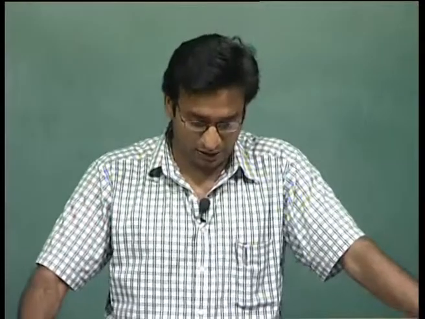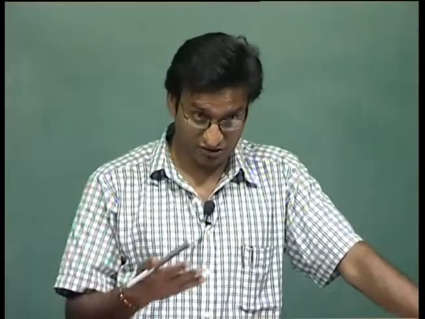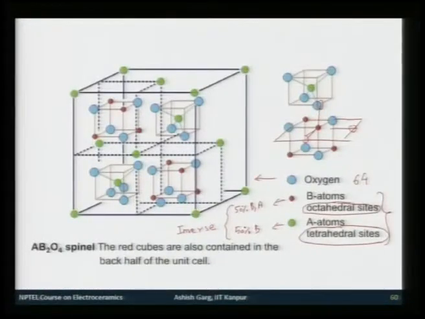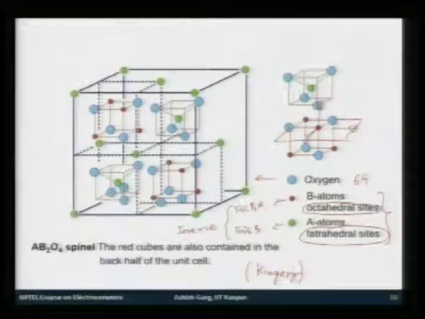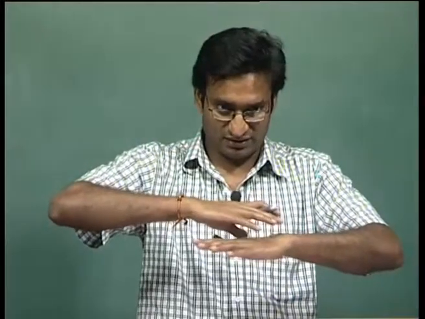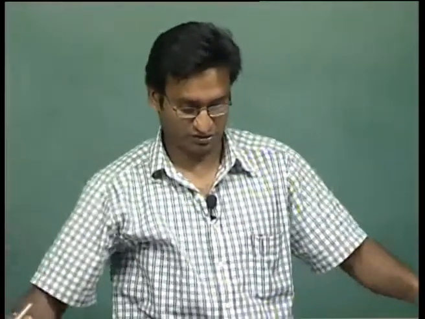If you want to learn about how this structure is formed from layer to layer, I would suggest that you look at the book of Kingery, which is Science of Ceramics, where the layer by layer formation of this structure is explained in a very nice manner. So, what you would do is that you would first fill one particular site, then second particular site, and this goes in a sort of helical kind of manner, so that you get the repeatability of the structure.